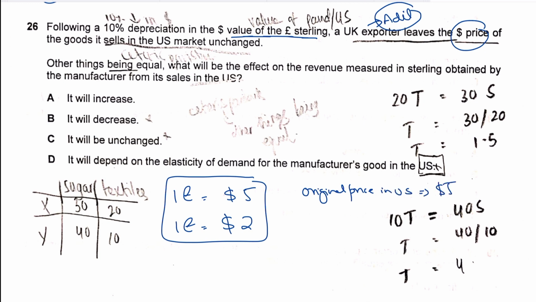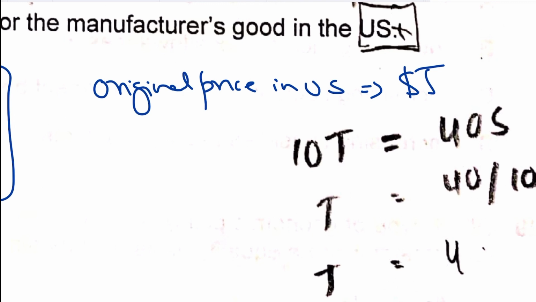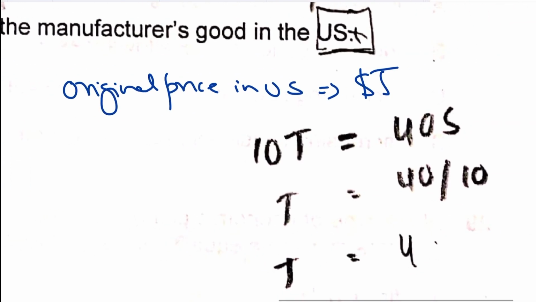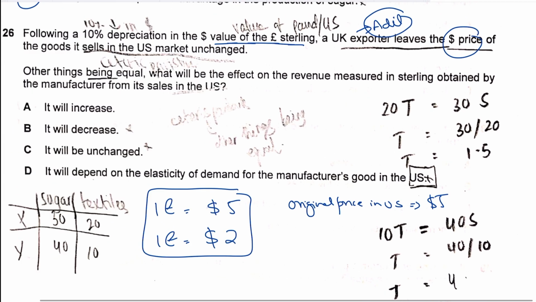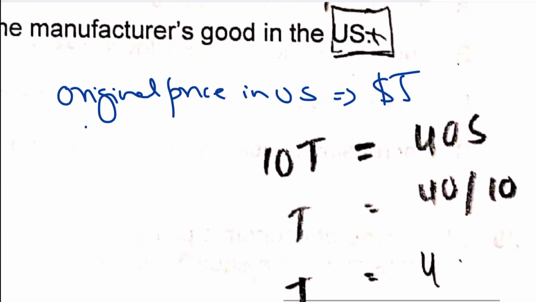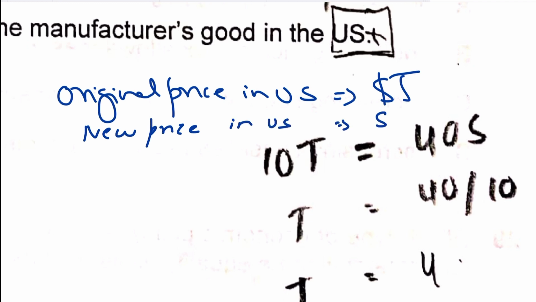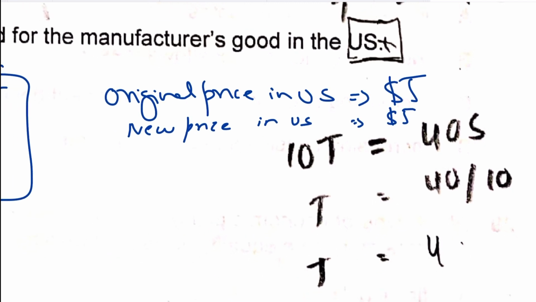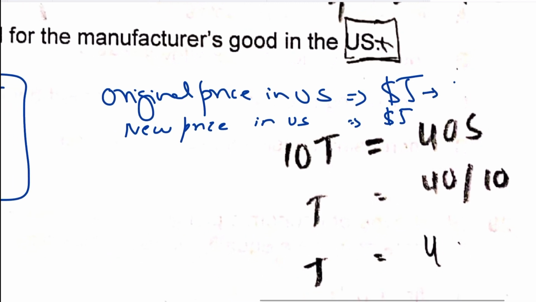Now it says that I have left that price unchanged, so the new price of the unit of my goods in the US is still $5.